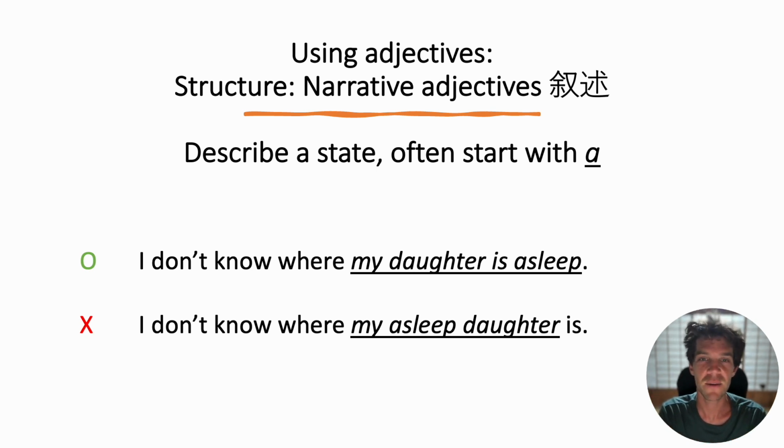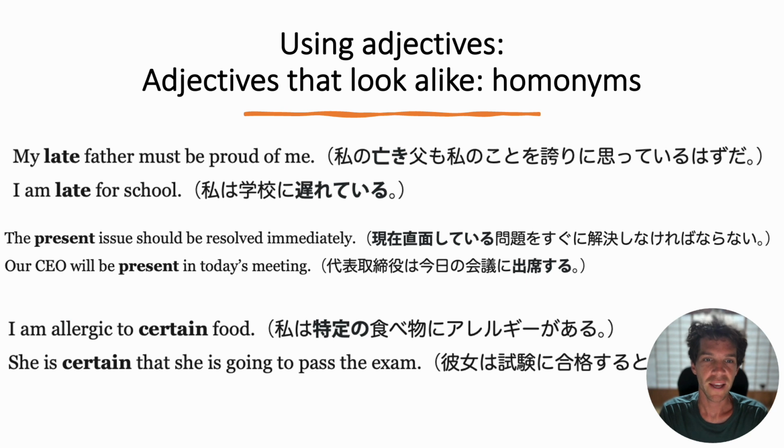Let's look at some fun examples of adjectives that sound the same but are very different. Okay, let's look at what we call homonyms. Don't be scared of that word. You might know the word synonym, which are two words that are spelled the same, but they have a different meaning. Or they sound the same, but they have a different meaning. So here, homonyms, they sound, and these ones are actually spelled the same, but they have very different meanings.